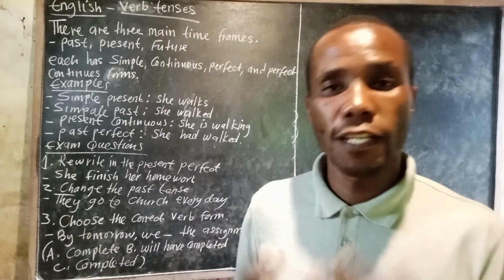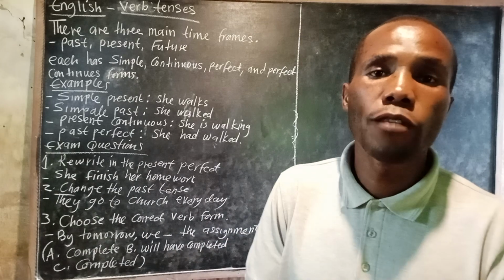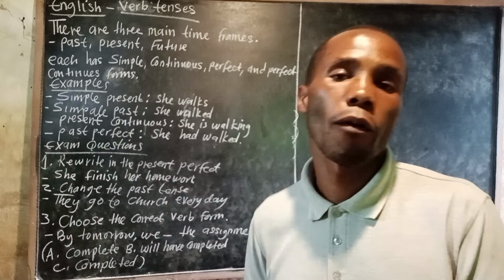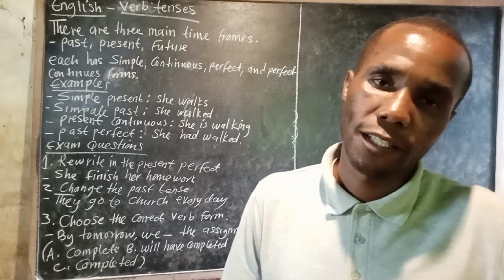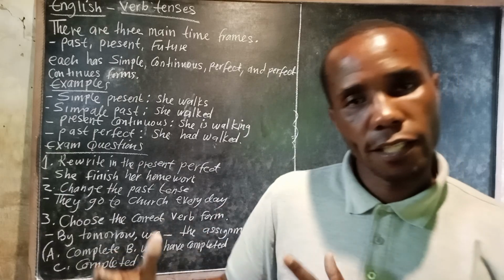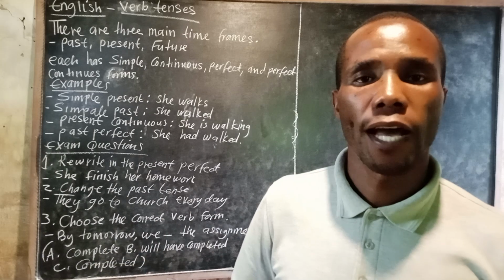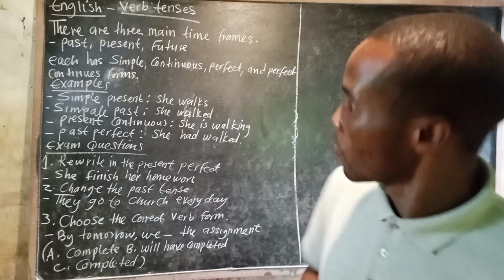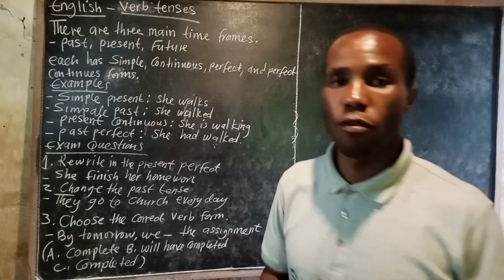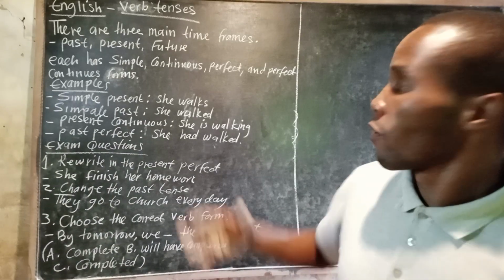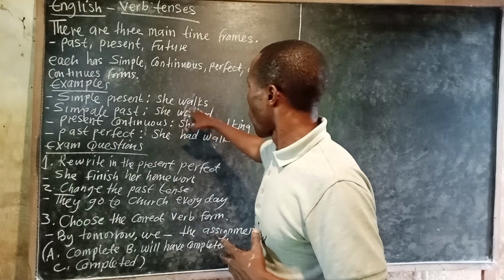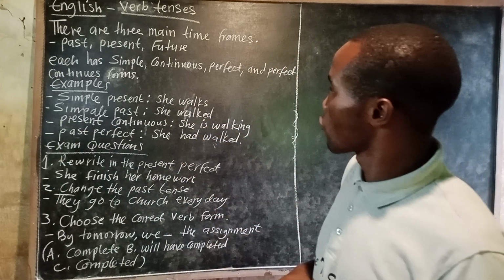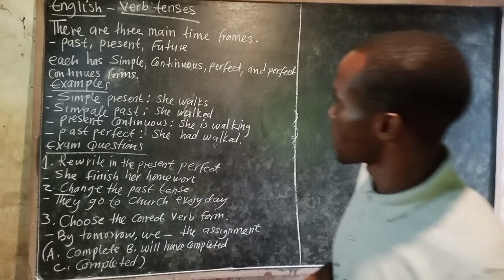Now imagine we are together, and then we are talking about our friend. That friend of ours, the one that we are talking about, is called the third singular person. And when we are talking about that person, normally we use the pronouns. So that's what I'm trying to say here. She walks.